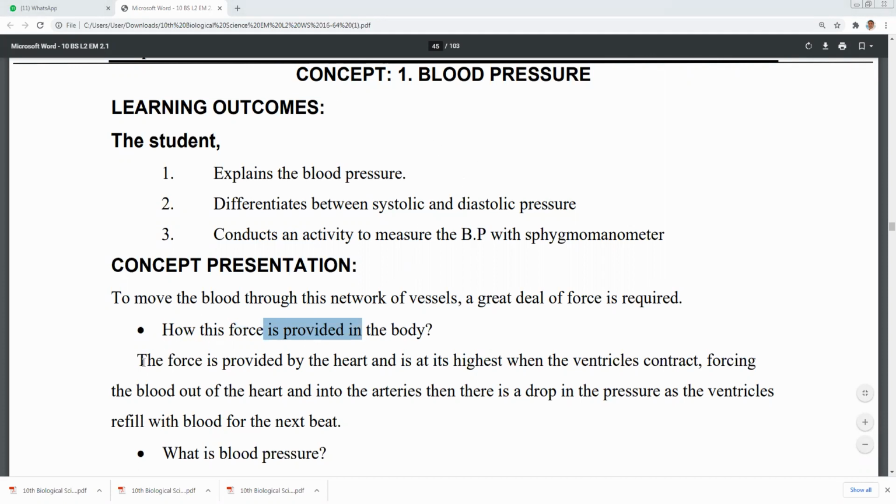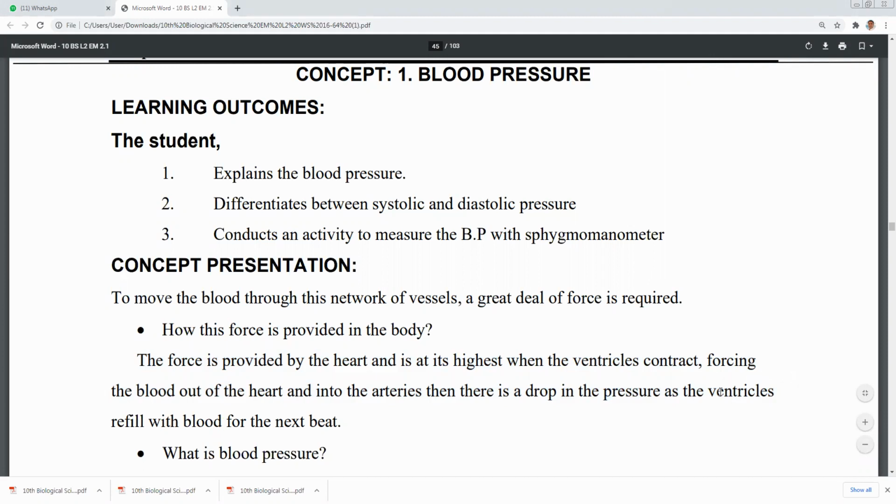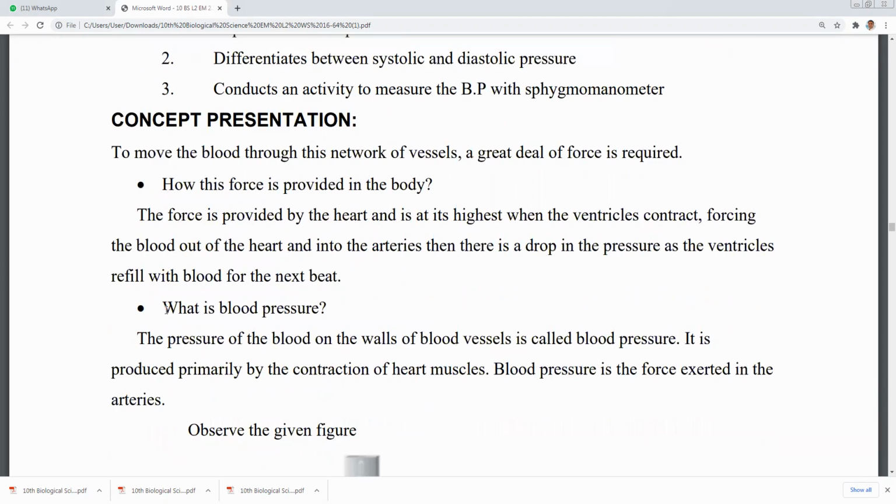The force is provided by the heart and is highest when the ventricles contract, forcing the blood out of the heart into the arteries. Then there is a drop in the pressure as the ventricles refill with blood for the next beat. So what is blood pressure?